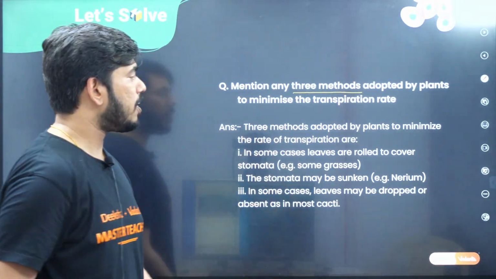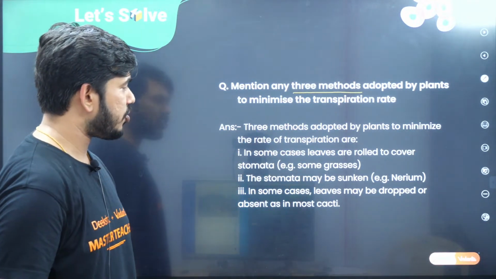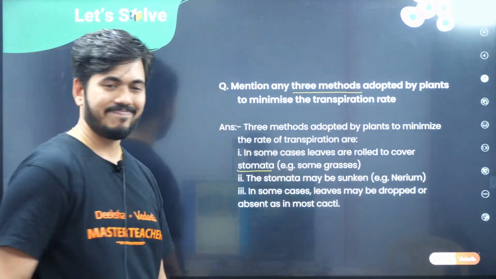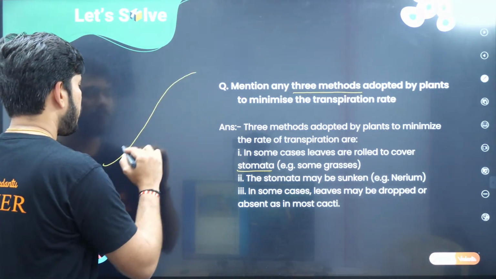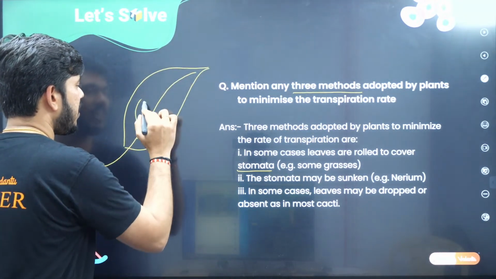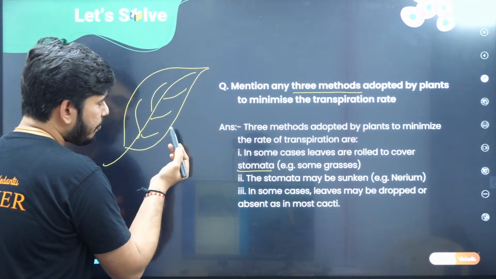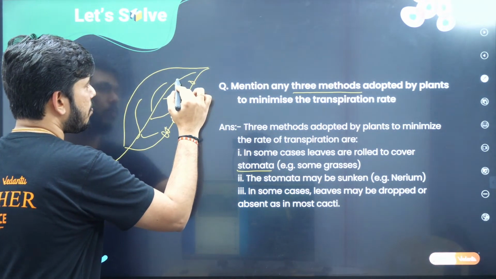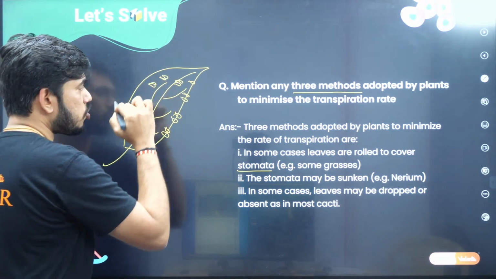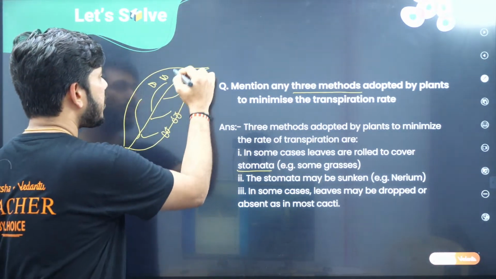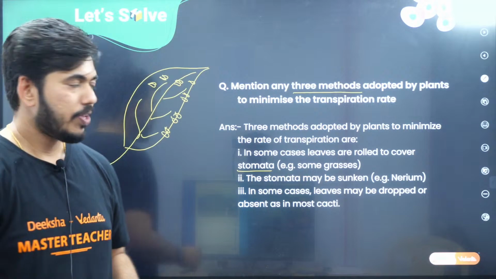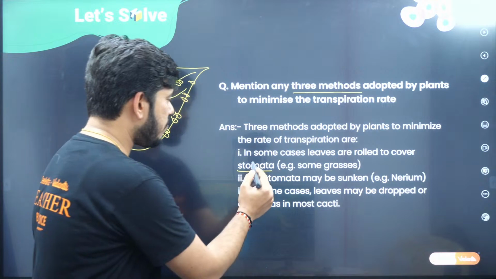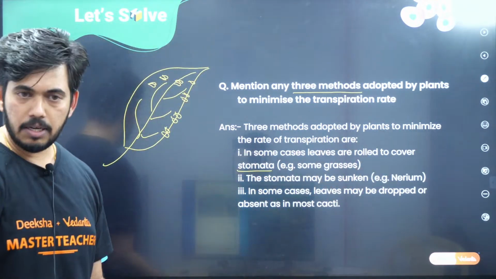The three methods adopted by the plants to minimize the rate of transpiration are, in some cases, leaves are rolled to cover the stomata. For example, children, if you see, this is the leaf. On the surface, there is a presence of the stomata, right? Through this, transpiration takes place. Now, when the rolling of this leaf takes place, what will happen? First, it will be covering the stomata, point number one.